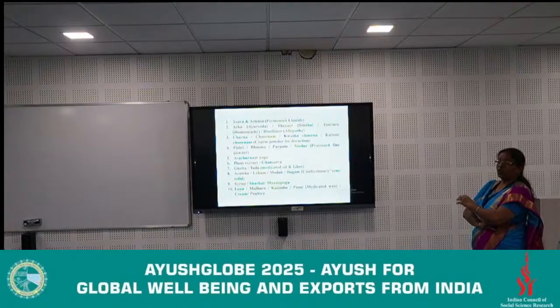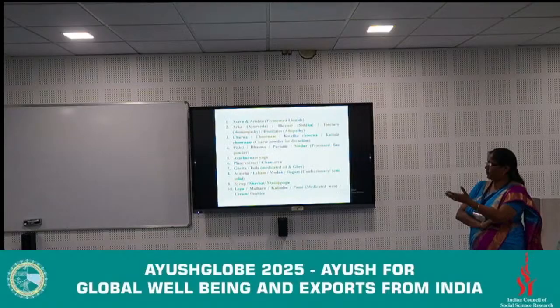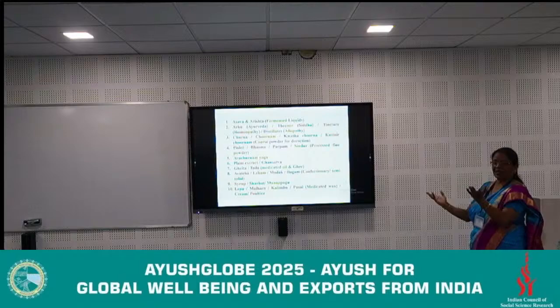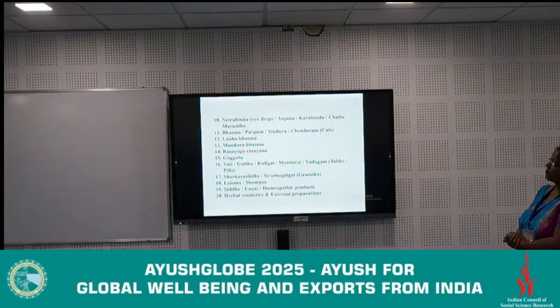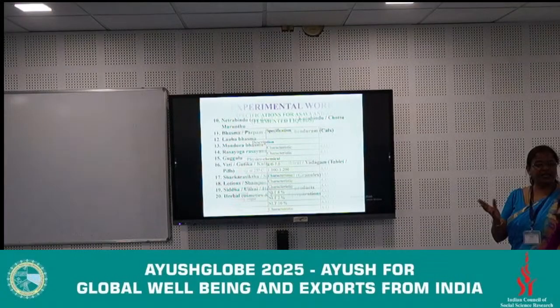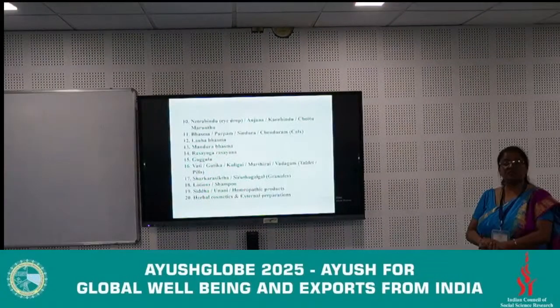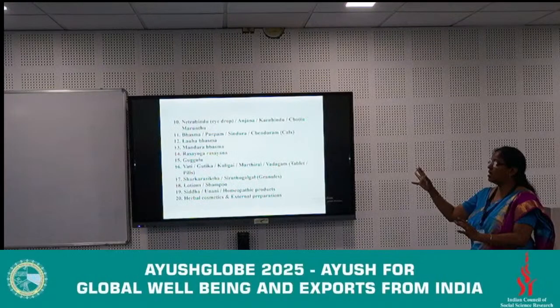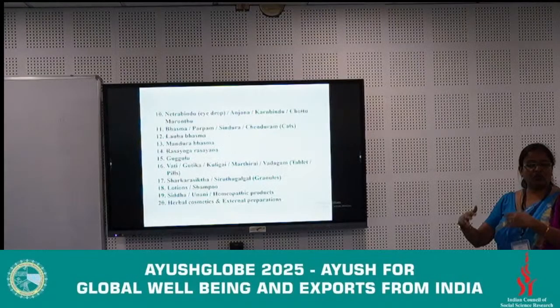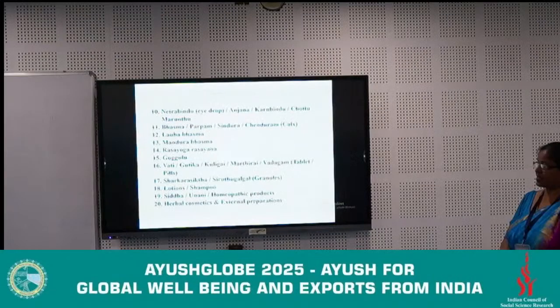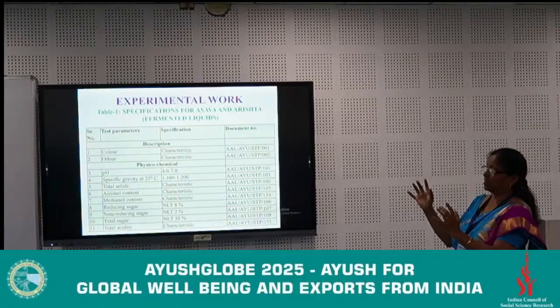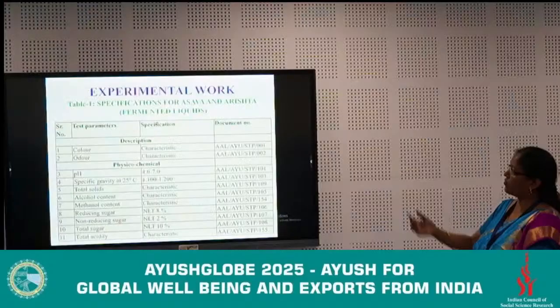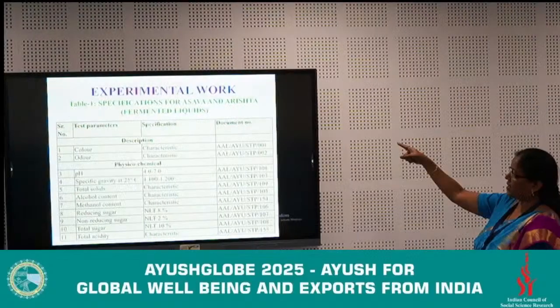Next, what are the different categories? No need to repeat this slide because many of the categories we know already as per the Ayurvedic point of view. So in total 18 to 20 Ayurvedic categories are already described in the API and also the guideline is given in the CCRS. Next, one of the examples I have taken here is the first one, that is for the Asava and Arishta. What are they?